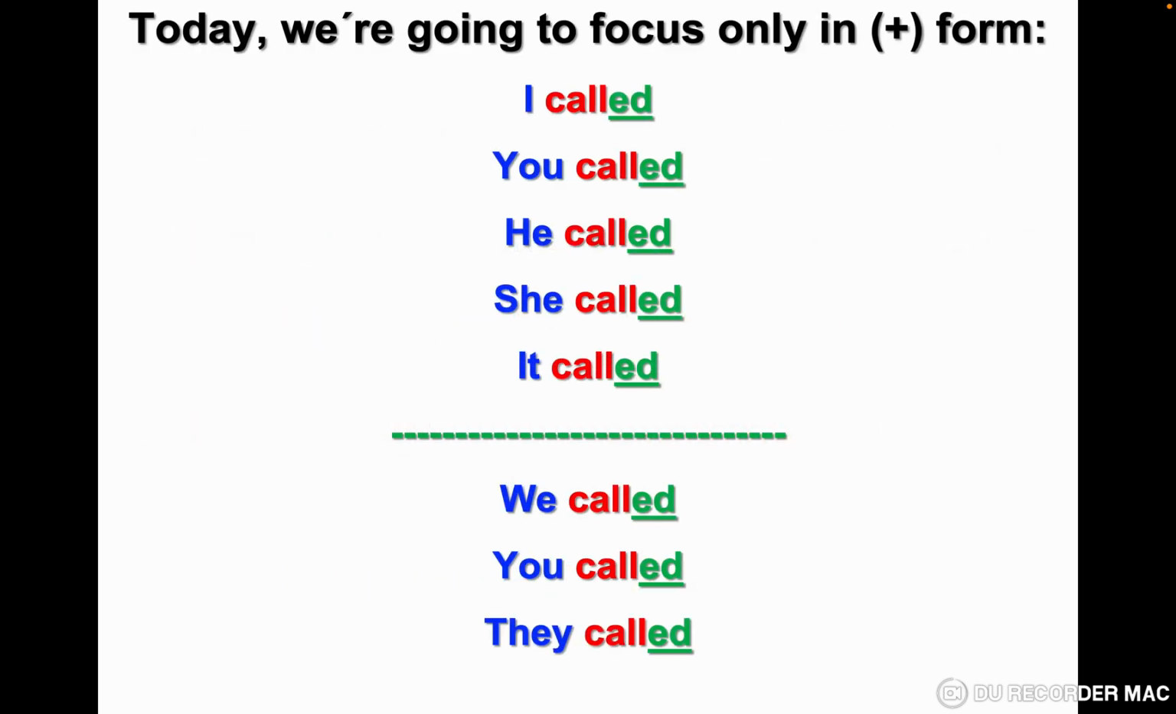Today we're going to focus only on the positive form. As I said in the two previous lessons, what we need to learn is just the positive form, because in the negative and in the question we don't have ed for regular verbs. So I called is past simple because we have ed in the positive. In the negative, if you write I didn't called, it's not correct. Why? Because didn't is enough to show that the verb is in the past simple. So you don't need to write ed.